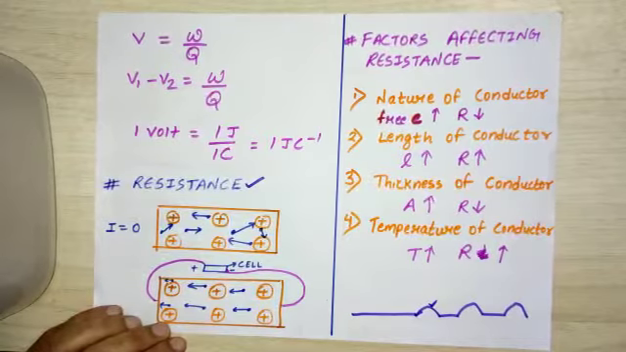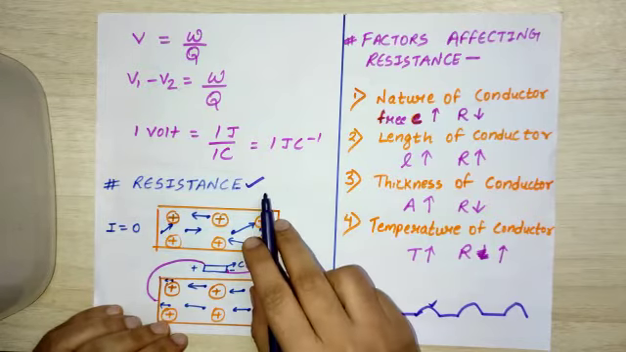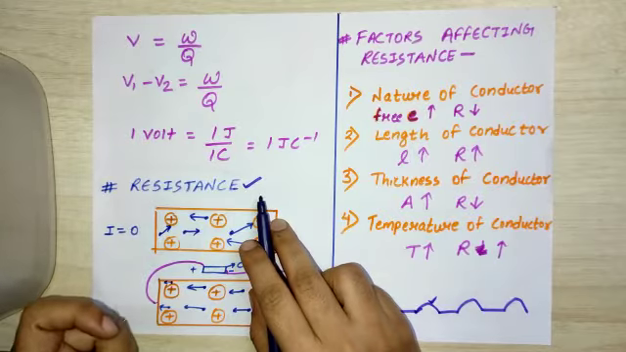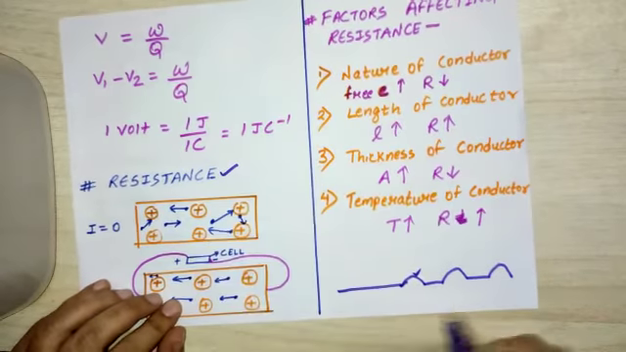Now our last topic for today is resistance. Resistance is any obstruction offered to the flow of current. Obstruction means some hurdles, some break which is offered to the flow of current. So I'll explain it to you with an example.